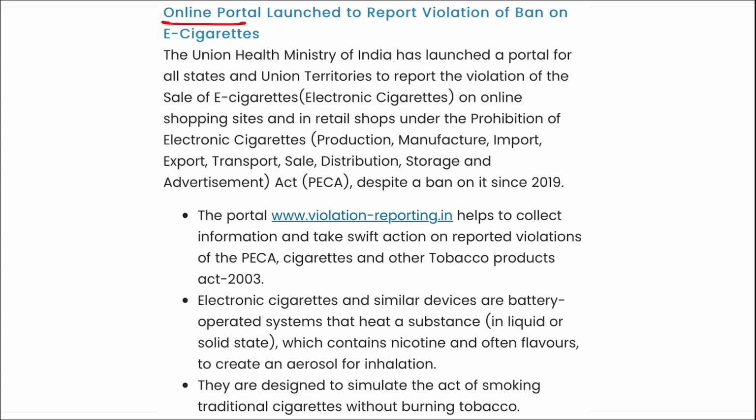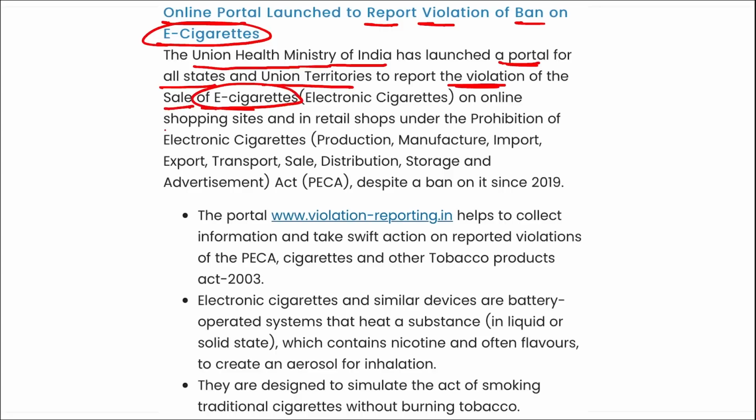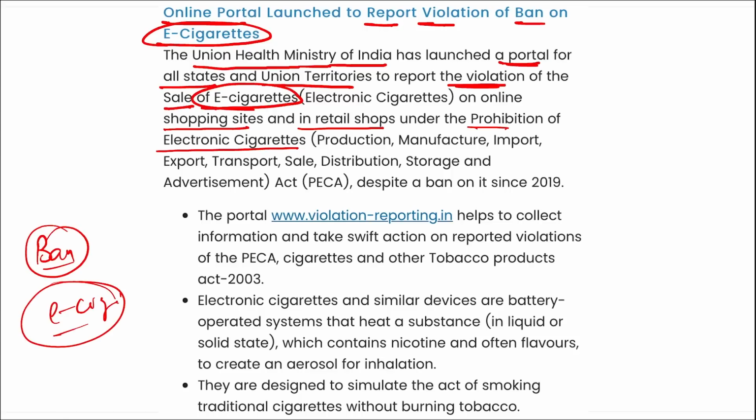Next, an online portal has been launched to report violation of the ban on e-cigarettes. Recently, the Union Health Ministry of India launched a portal for all states and union territories to report the violation of the sale of e-cigarettes on online shopping sites and in retail shops under the Prohibition of Electronic Cigarettes. That means in order to ban the sale of e-cigarettes, that is electronic cigarettes, both at offline stores and online stores, correct, an online portal was launched to report such violations.